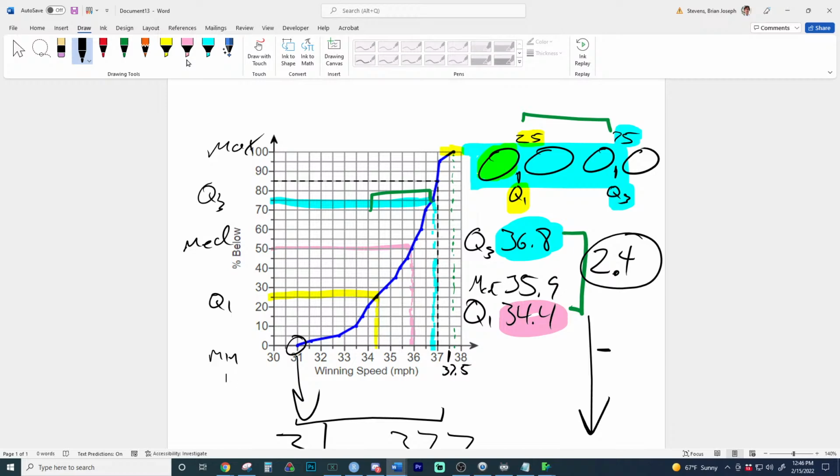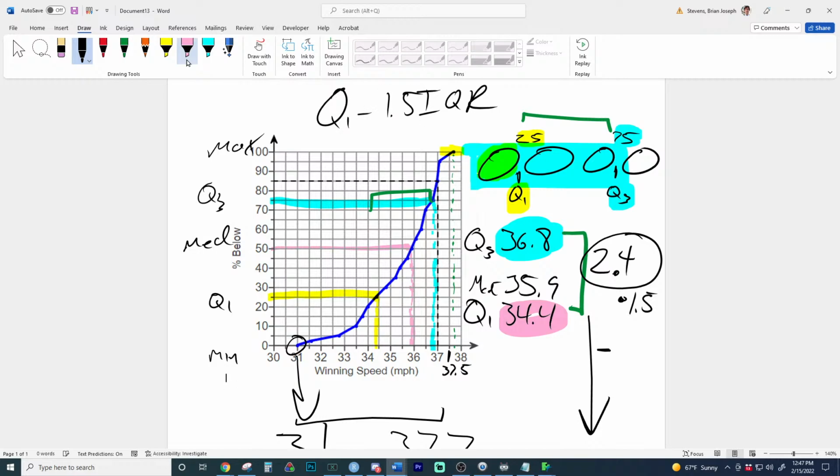I see why you're saying 32, but not quite. Remember, we're going to times this by 1.5. You're on the right track. So I see why you said 32, but we need to multiply by 1.5 and then subtract that value from Q1. The formula is Q1 minus 1.5 IQRs.